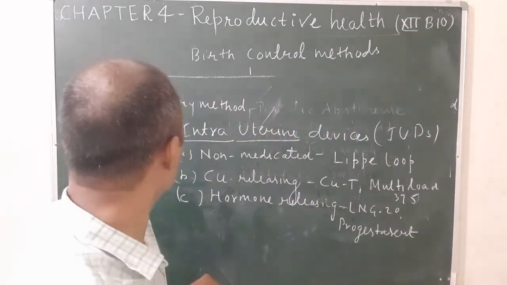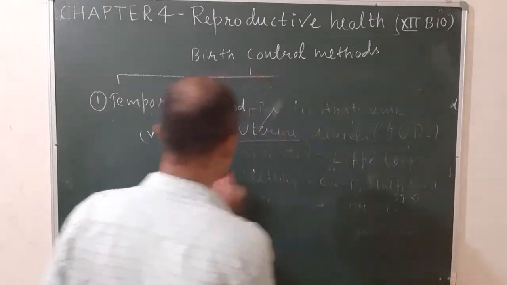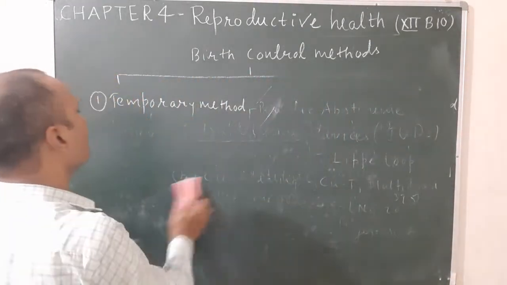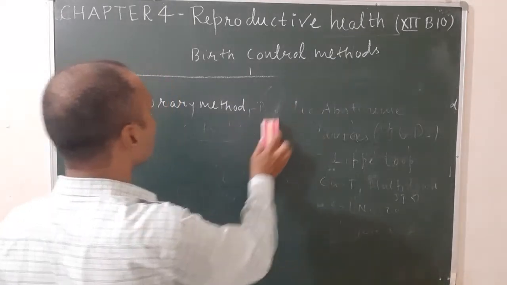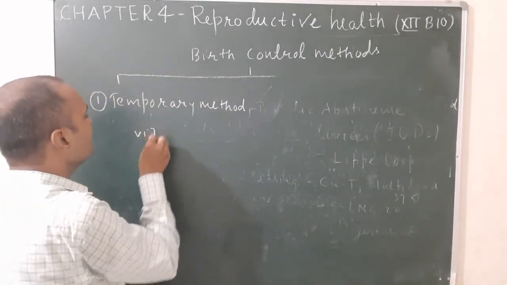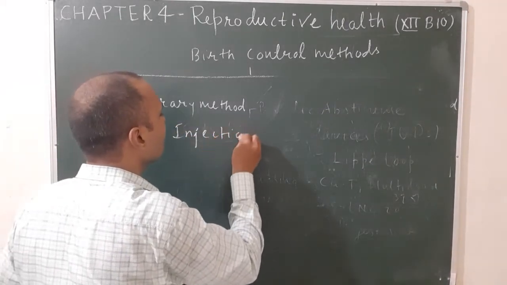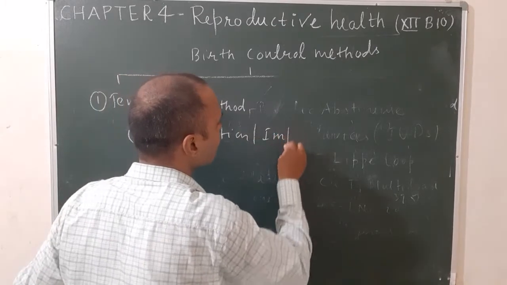Okay, and last one, that is known as injection or implants. When you want to control birth for about 3 to 4 years, this method is used, that is known as injection or implants.